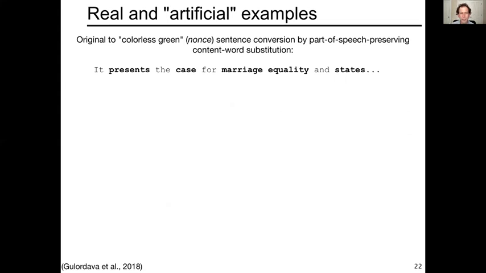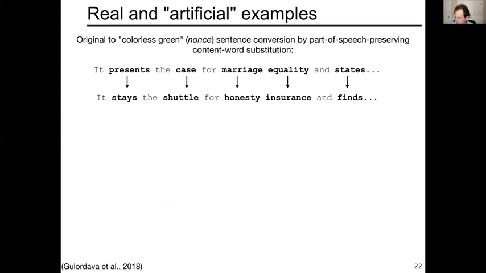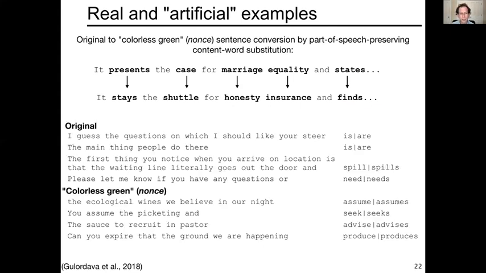So for example, a sentence in a corpus like "it presents the case for marriage equality in states" might be converted, by random substitution of content words, to something like "it stays the shuttle for honesty, insurance, and fines." As before, the challenge in the original sentence would be correctly predicting the number form of states. For the nonce sentence, it would be correctly predicting the number form for fines. And this created sentences of original type and colorless green or nonce types.